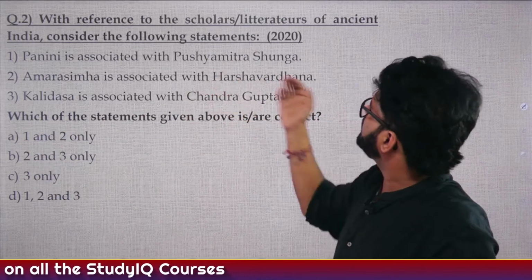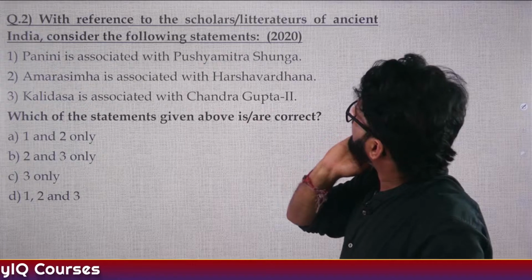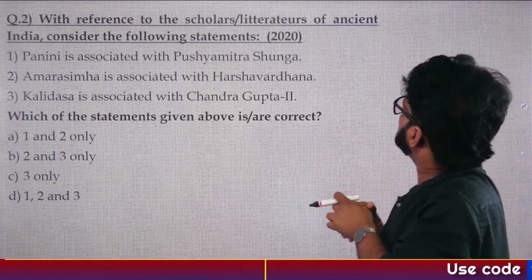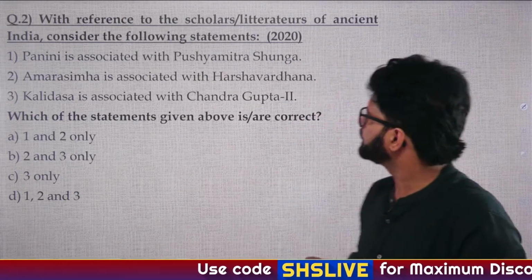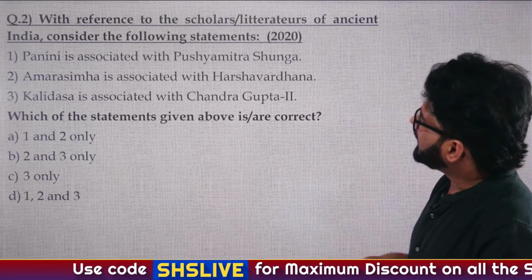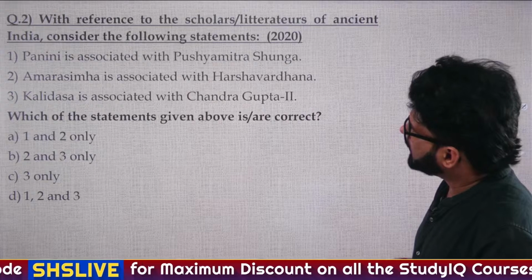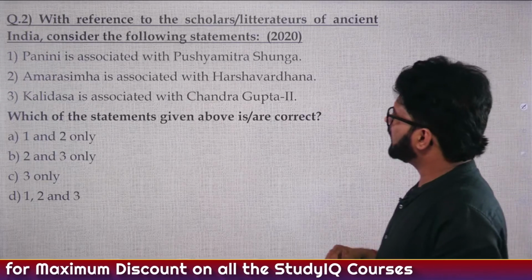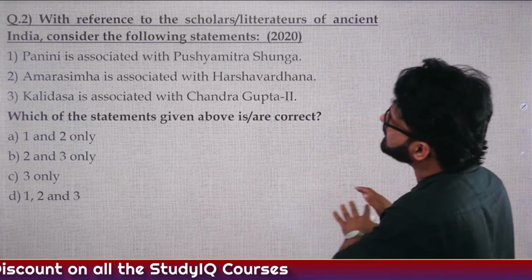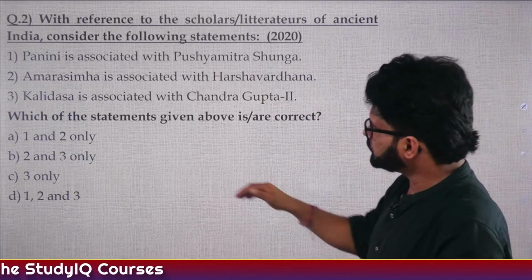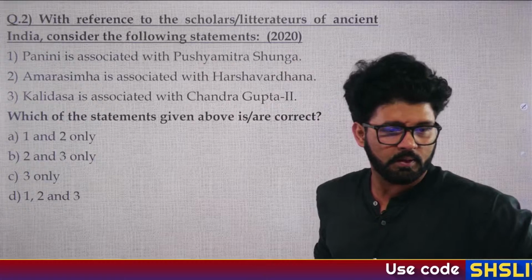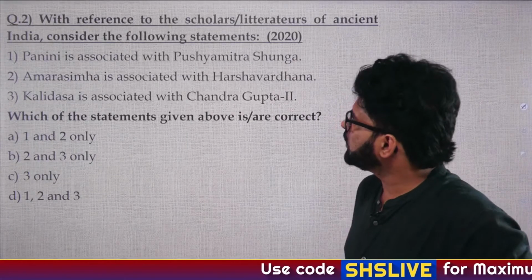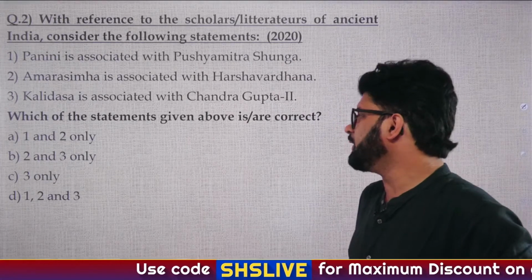So second question in front of you, asked in 2020. With reference to the scholar literature of ancient India, consider the following statements. First, Panini is associated with Pushyamitra Sunga. Second, Amar Simha is associated with Harshvardhana. Third, Kalidas is associated with Chandragupta II. Which of the statements given above is are correct? A 1 and 2 only, B 2 and 3 only, C 3 only, D 1, 2 and 3.